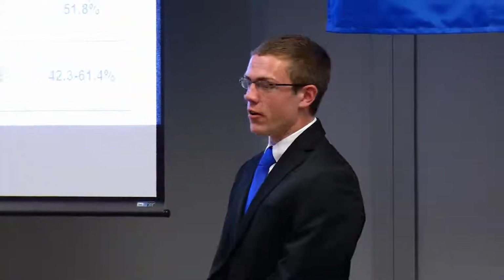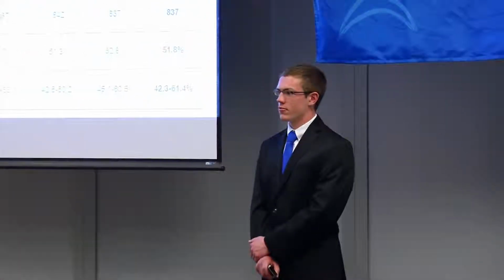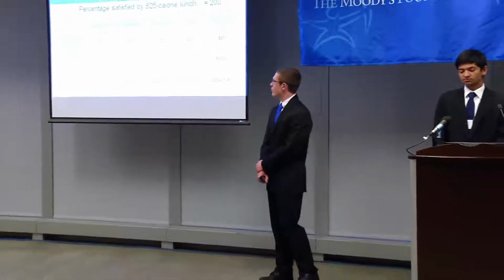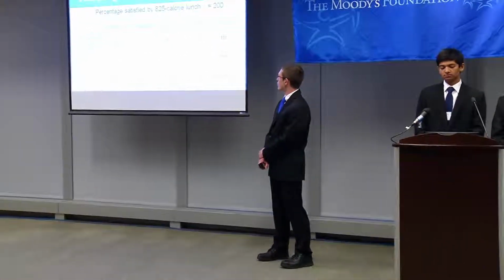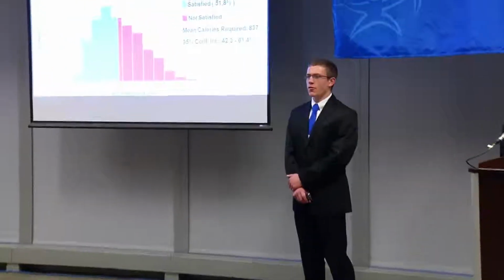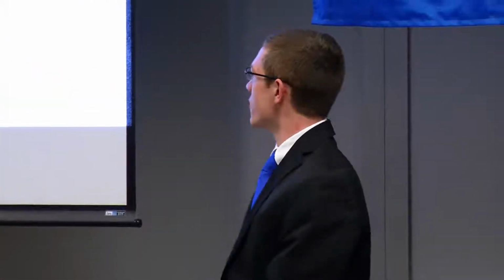There was minor variation between regions, but in general, just over 50% of the high school students in each region got enough food for lunch. The best performing regions were the Northeast and the West, with the worst performing region being the South. Here's a histogram of our findings. The green portion here represents the proportion of students that get enough food for lunch.